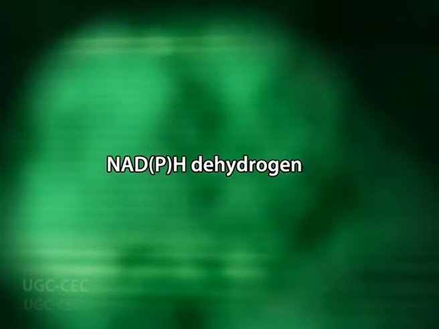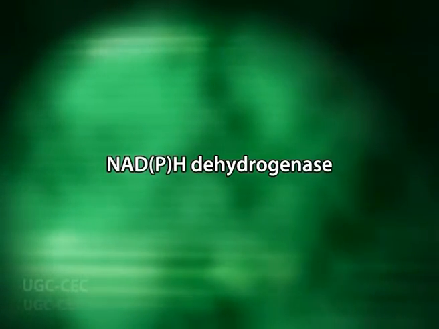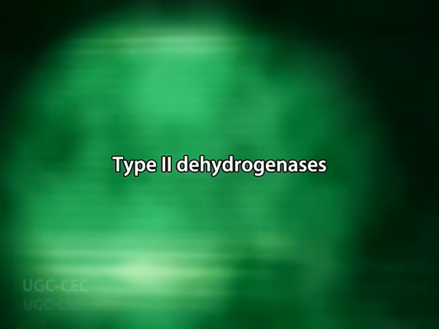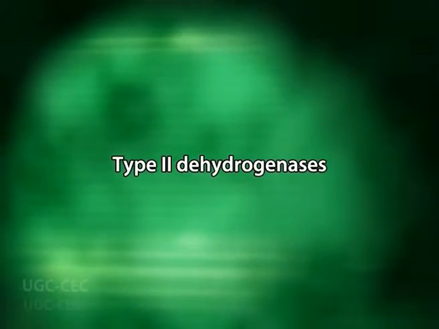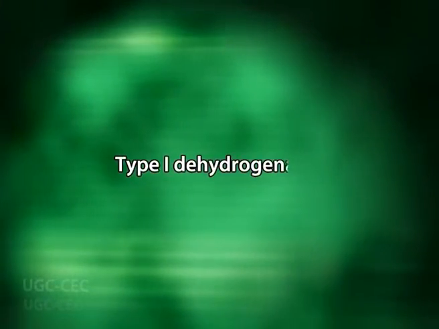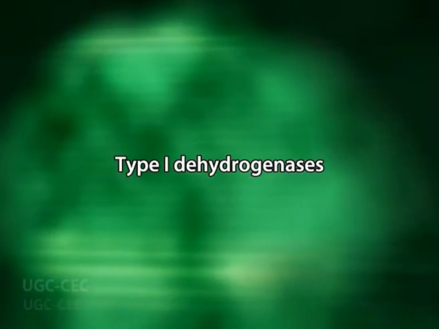Plants, however, do have some other additional NADH dehydrogenases which are insensitive to rotenone and are capable of oxidizing NADH or NADPH and transferring electrons to ubiquinone. These are called type 2 dehydrogenases and are different from complex 1, which is called type 1 dehydrogenase.